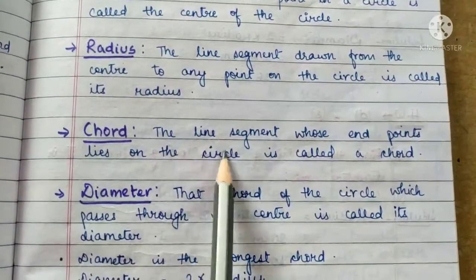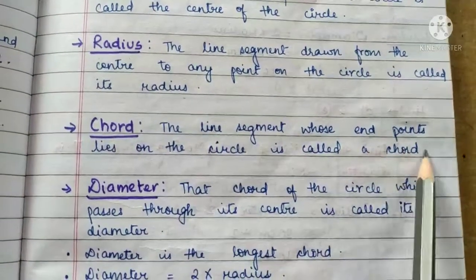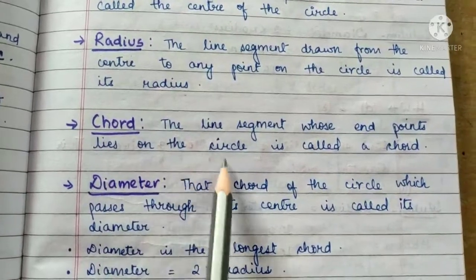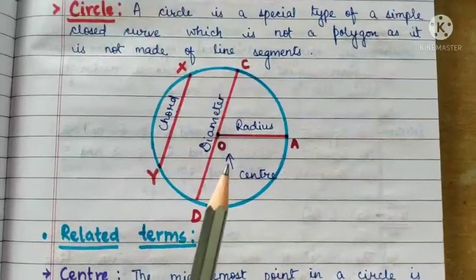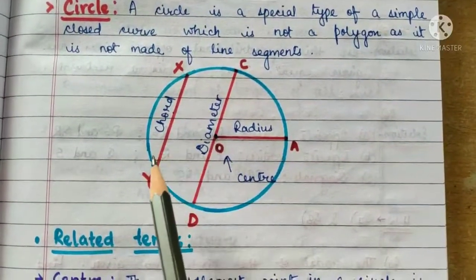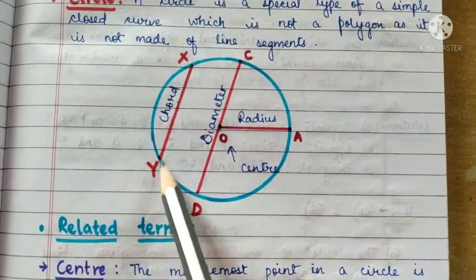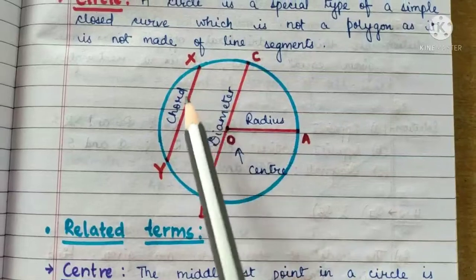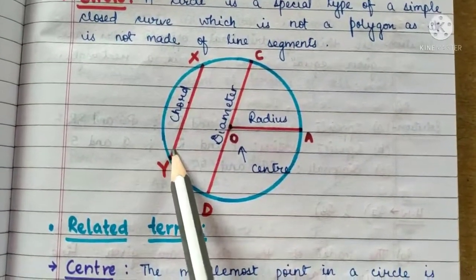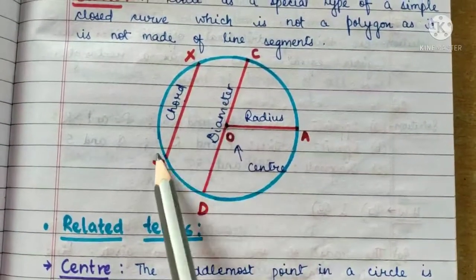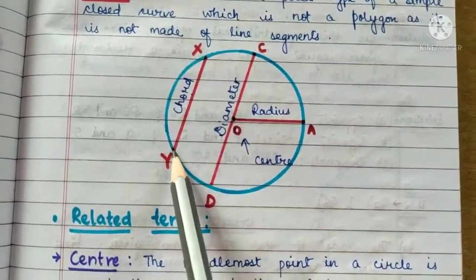Chord. The line segment whose end points lie on the circle is called a chord. In this circle, X and Y are 2 points on the circle. So, XY is a chord because it is a line segment whose end points lie on the circle.